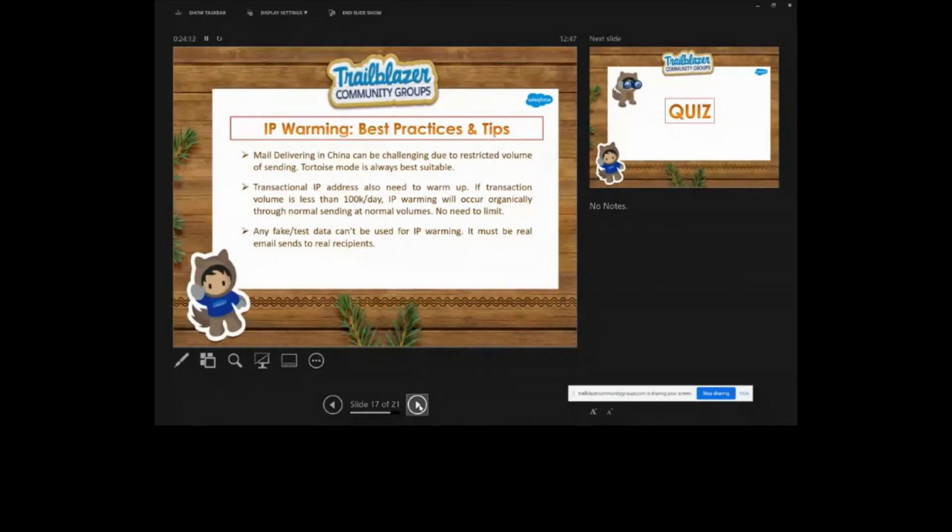Transactional IP address. Yeah, the transactional IP address also needs to warm up, but always consider the daily volume limit and the weekly volume limit. If it is less than 100K per day, then the IP warming will occur normally, so we do not need to limit volume. In that case, you can definitely warm up this transactional IP address also. But here is a tip from my side: in transactional messages or a transactional IP address, always ensure that the subject line is non-promotional.